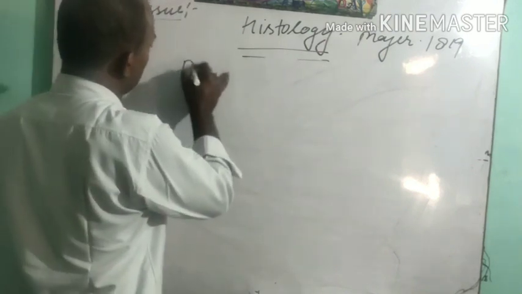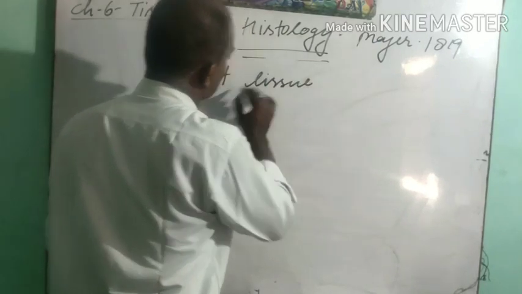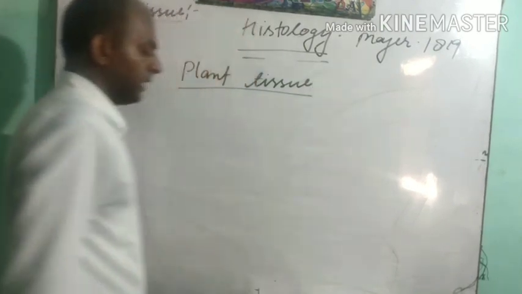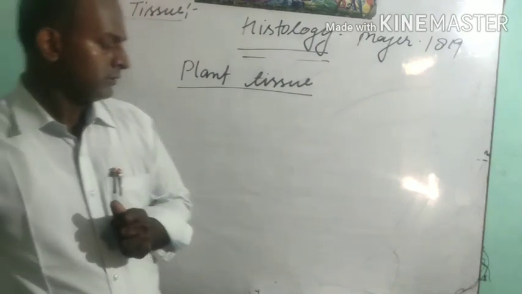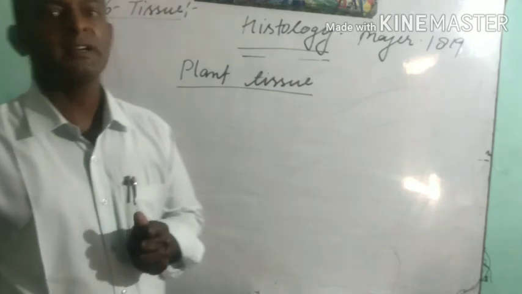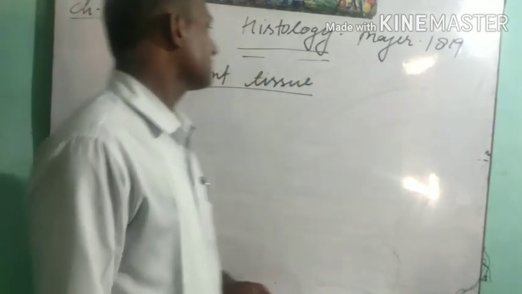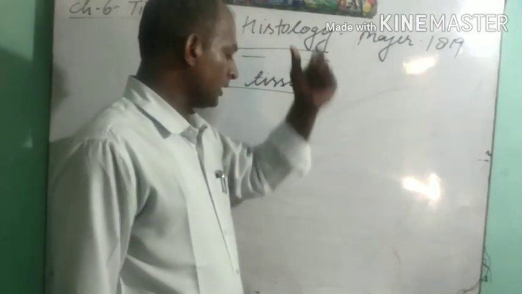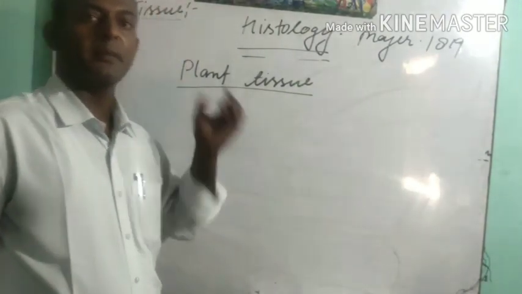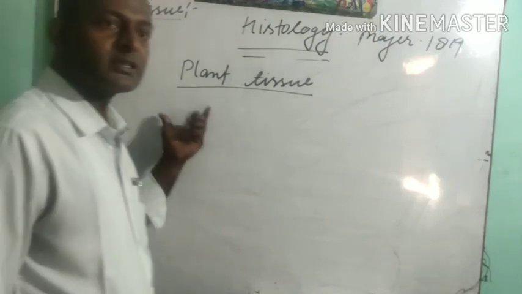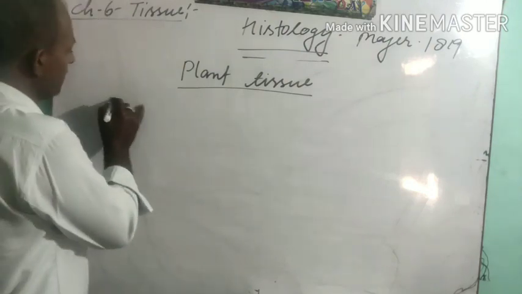It is given in your book, plant tissue. Students, plant tissue. In the organization of the plant's body, plant tissues are categorized into two main categories based on the ability of their cells to divide. What are these two types of plant tissue?